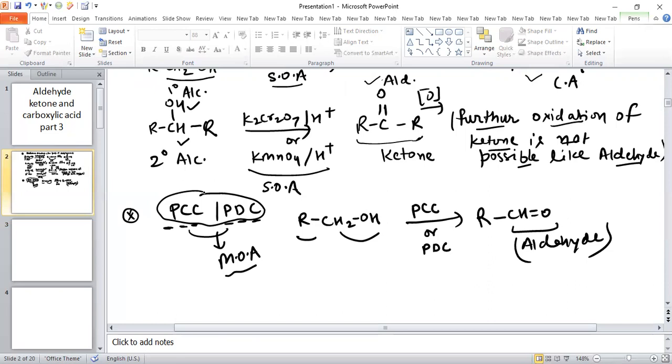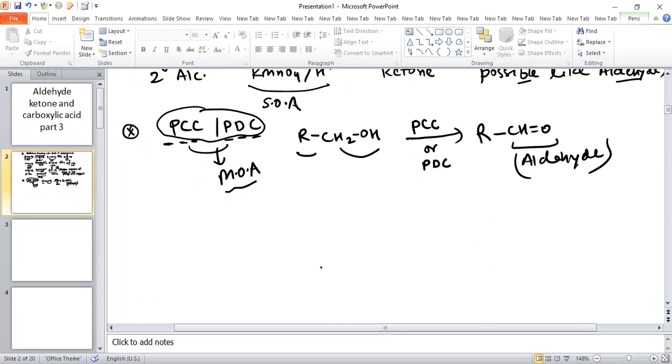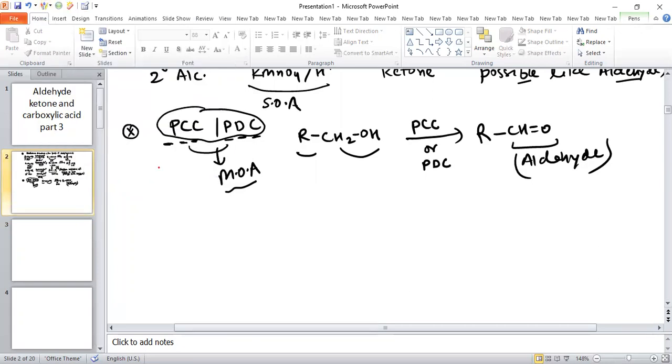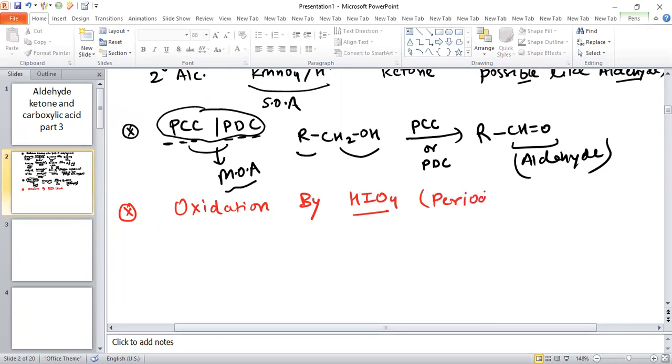So in today's lecture, we are going to discuss some more oxidation reactions, related to oxidation by some other oxidizing agent like HIO4. So we are going to discuss another oxidation reaction, oxidation by HIO4. What is HIO4? HIO4 is basically periodic acid. So the name of HIO4 is periodic acid. Now see what happens.